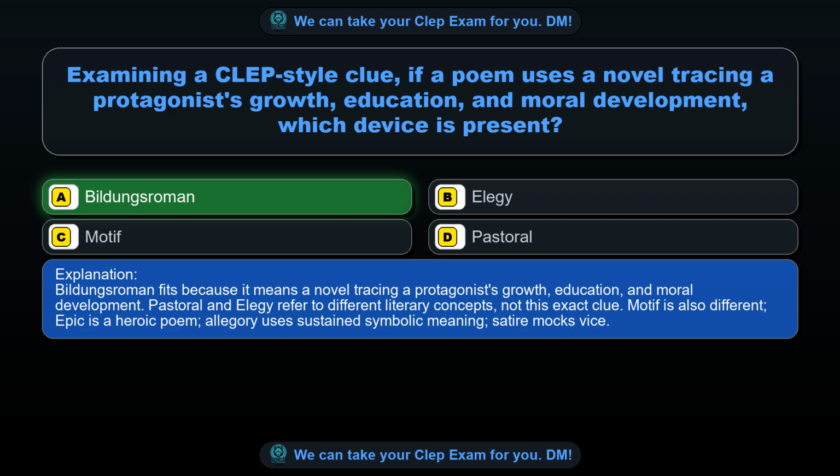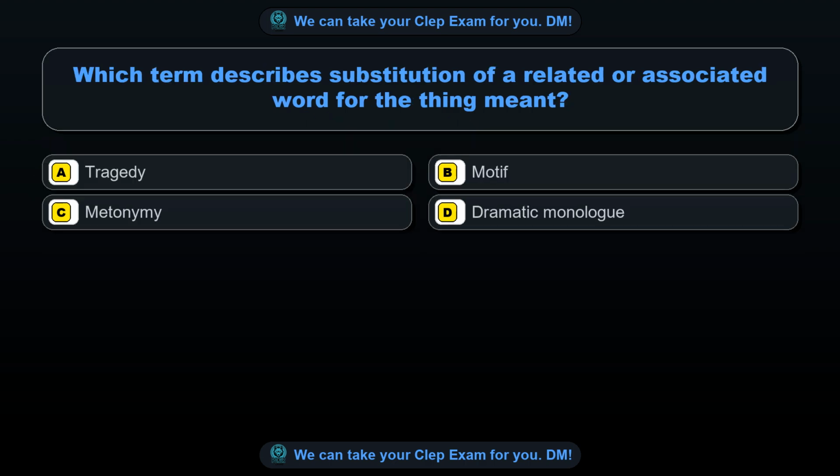Motif is also different. Epic is a heroic poem. Allegory uses sustained symbolic meaning. Satire mocks vice. Question 32. Which term describes substitution of a related or associated word for the thing meant?